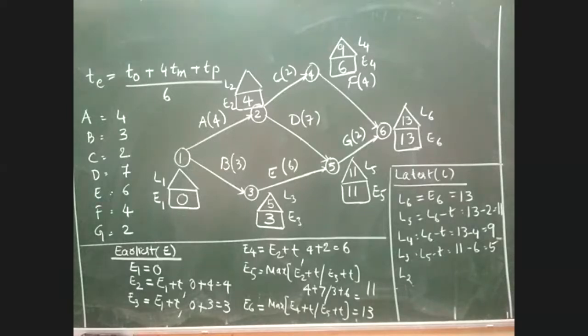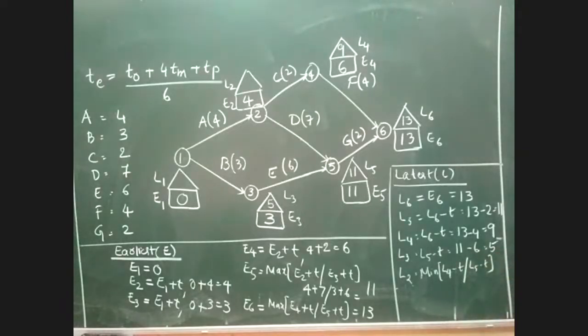Burst event. That is a burst event. Whenever we have a burst event in backward calculation, we should take the minimum of the value. I hope you remember this step. Therefore, L2 will become the minimum of which two possibilities? L4 minus T, or L5 minus T.